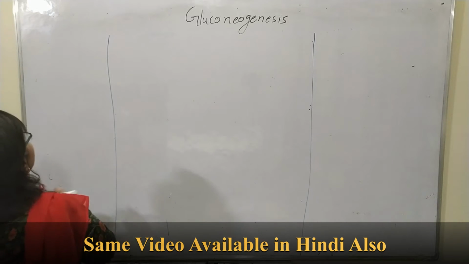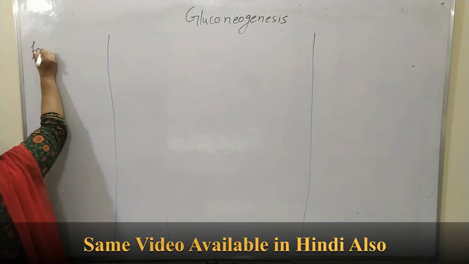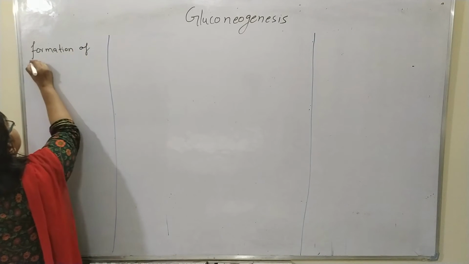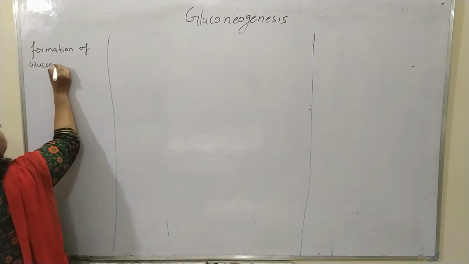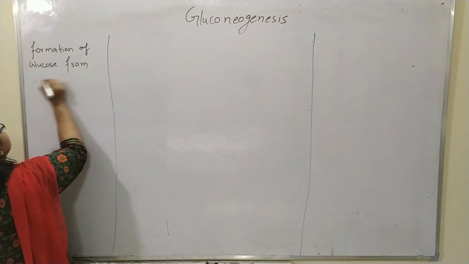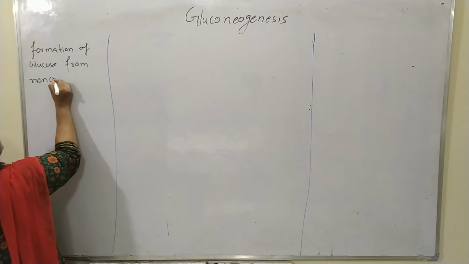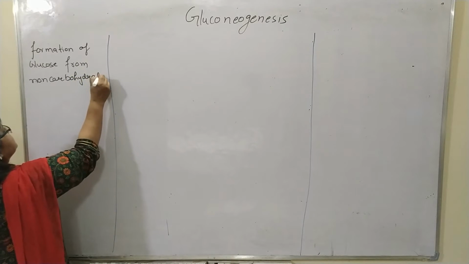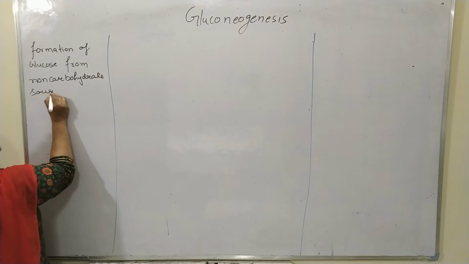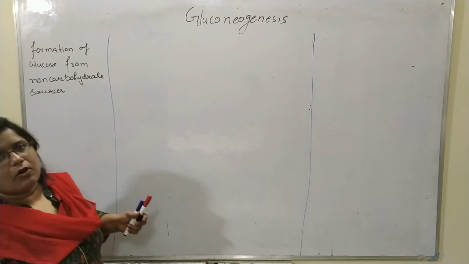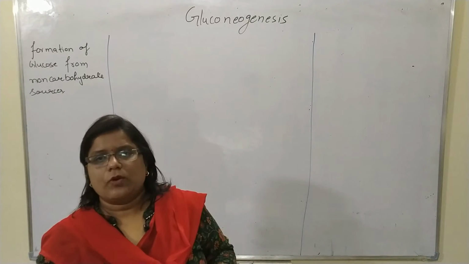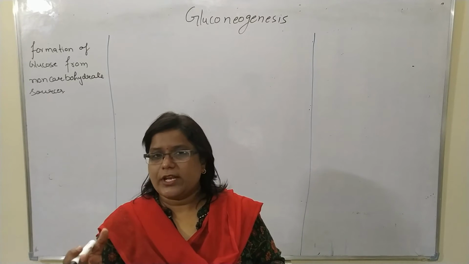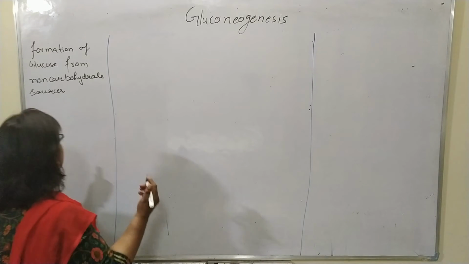Now we will write the definition. Formation of glucose from non-carbohydrate sources. And what are the sources? These sources are glycerol, lactate, phosphoenolpyruvate, propionate, and glucogenic amino acids. So these are important compounds.